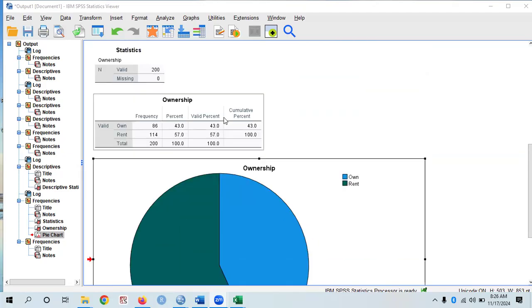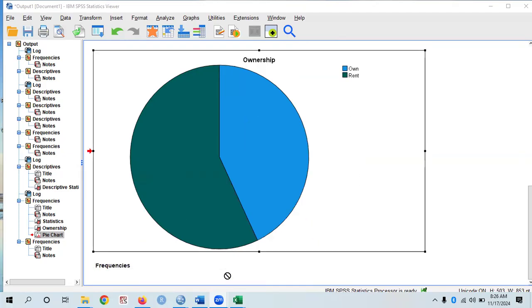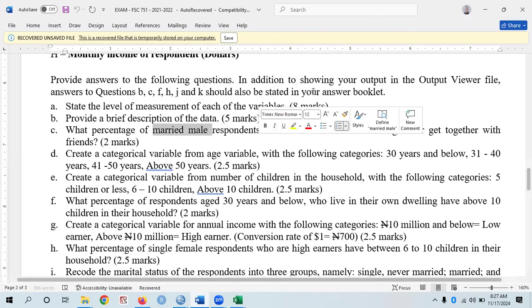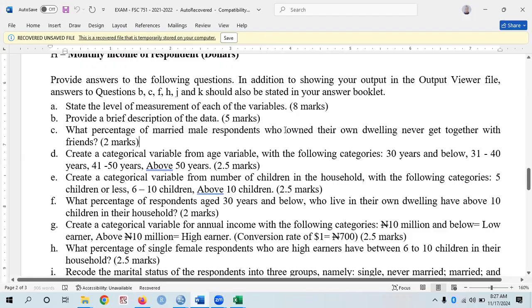So today we are going to answer the next question on our list, which is C. What percentage of married male respondents who own their own dwelling never get together with friends? In this question, we want to determine the percentage of married males who own their own dwelling, who are living in their own apartment, and never get together.